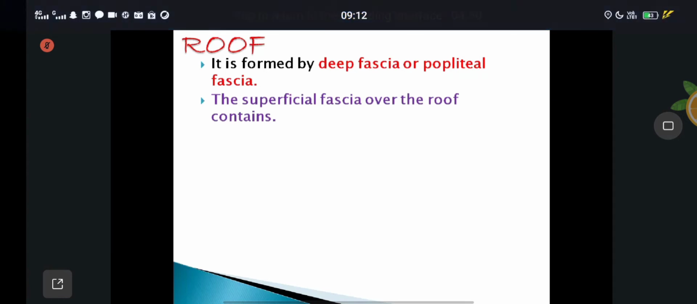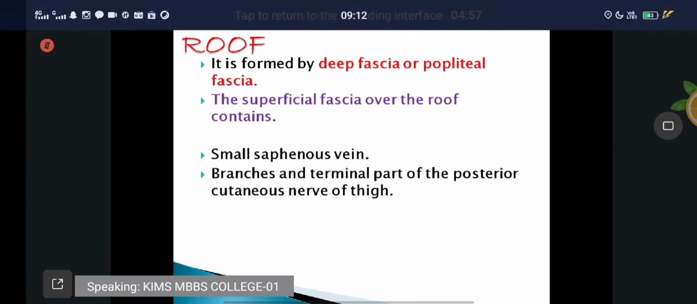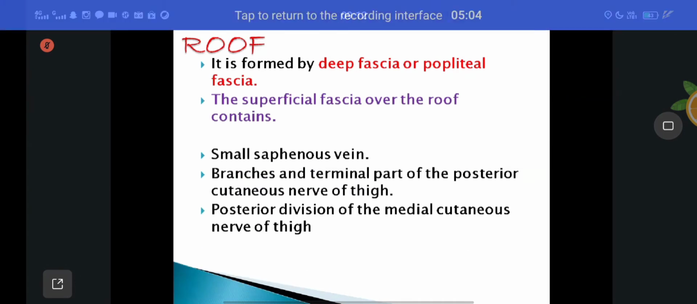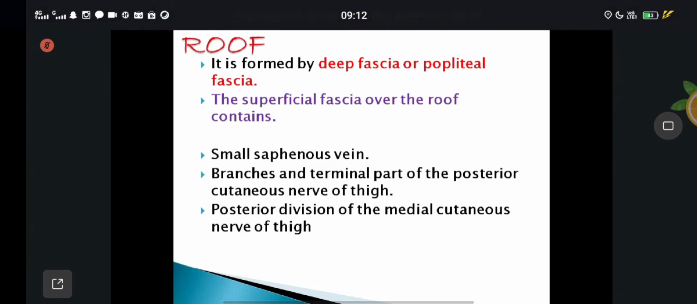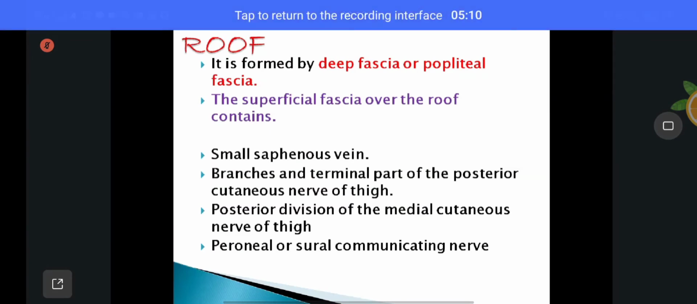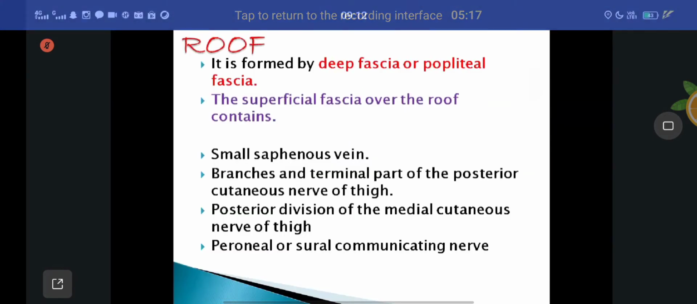What structures are present in the roof of the popliteal fossa? One by one. Small saphenous vein, branches and terminal part of the posterior cutaneous nerve of the thigh, posterior division of the medial cutaneous nerve of thigh. Understand? Peroneal or sural communicating nerve. Those are the structures present in the roof of the popliteal fossa.